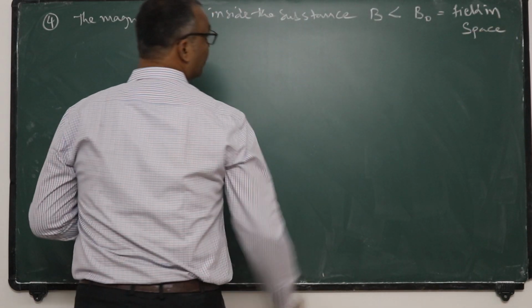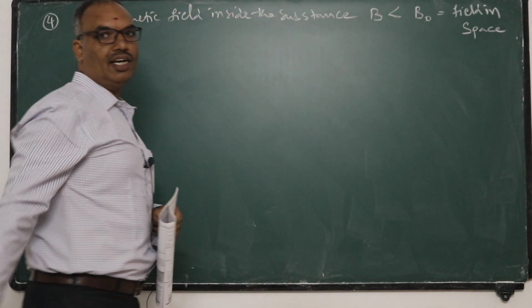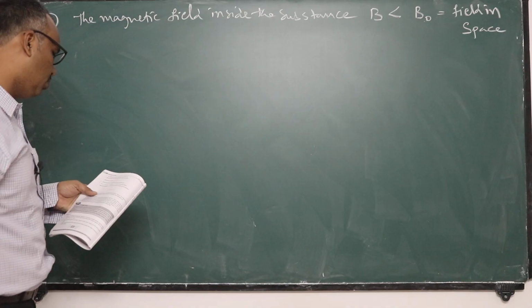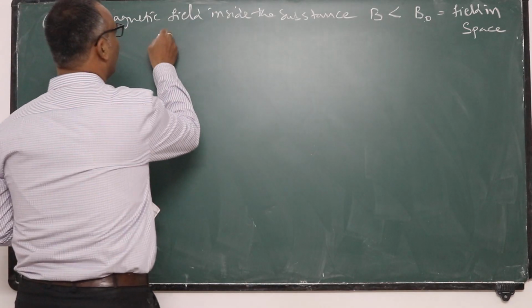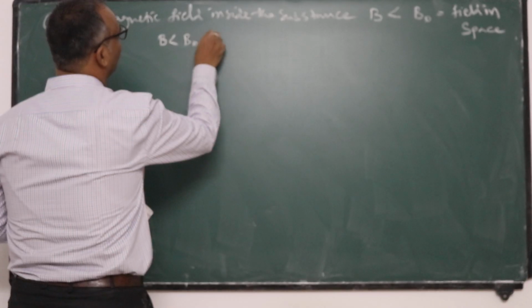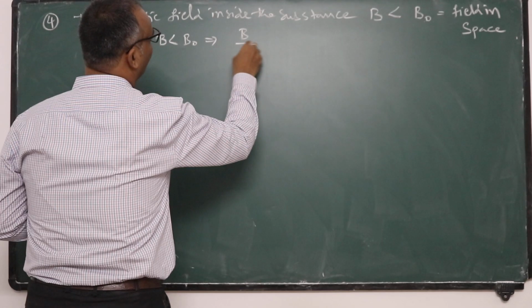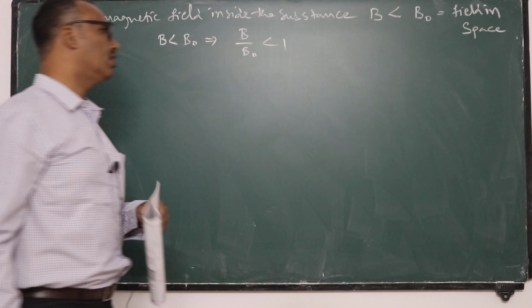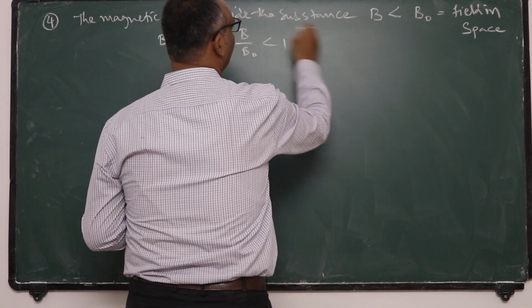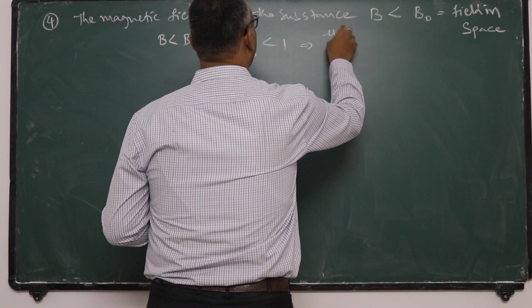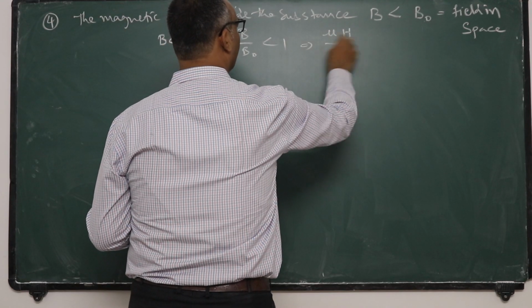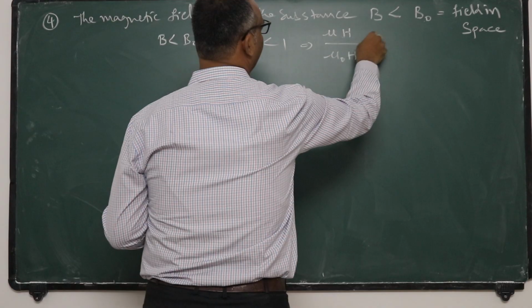Applied magnetic field is B naught, magnetic induction developed inside the diamagnetic substance is B. So B is less than B naught, which implies B by B naught is less than 1. That implies mu H by mu naught H is less than 1.